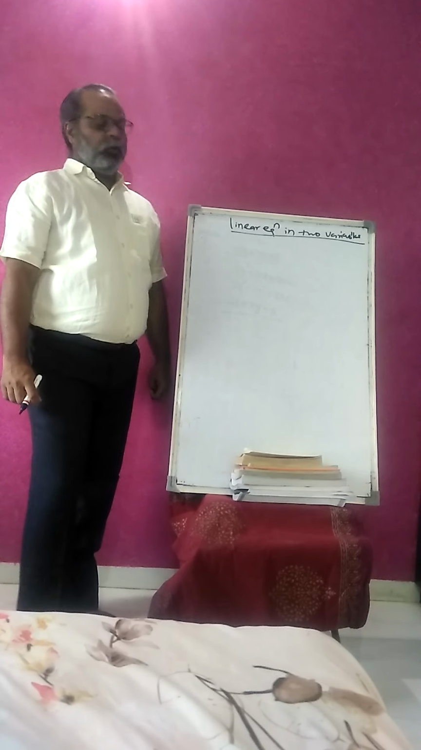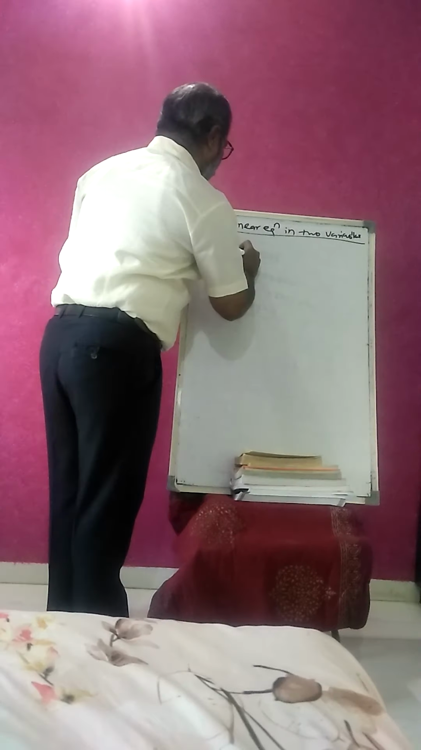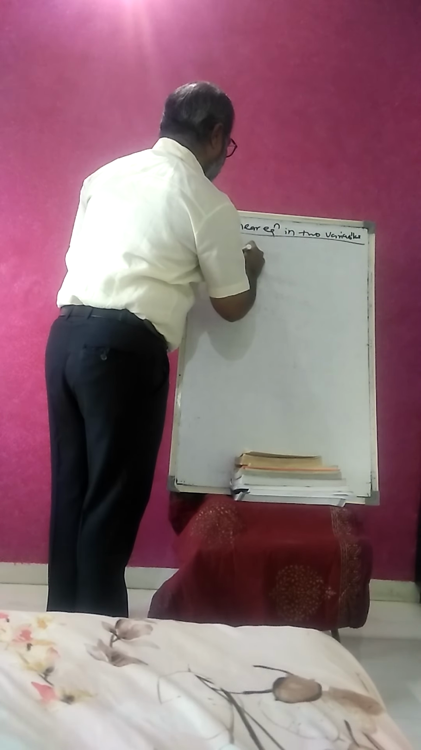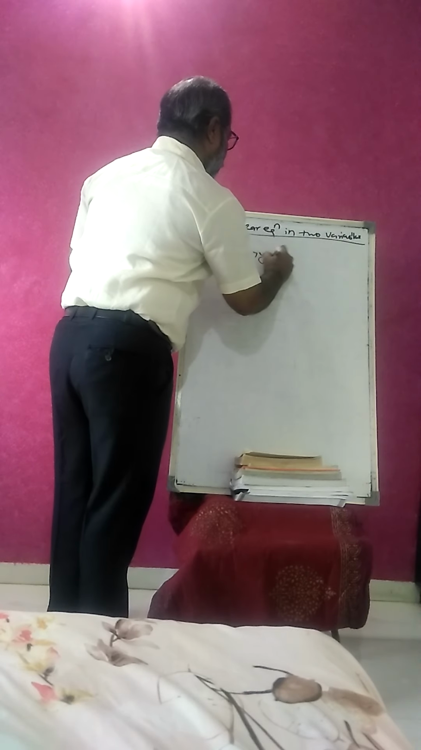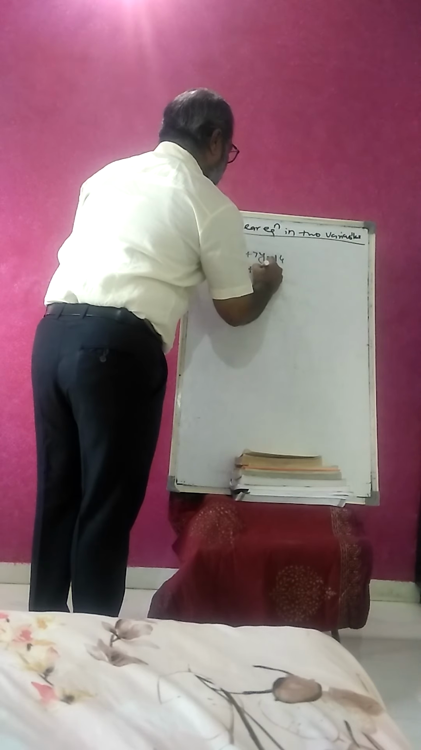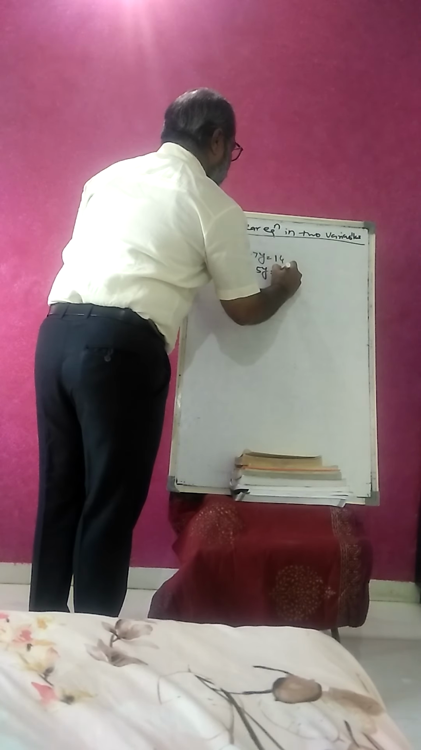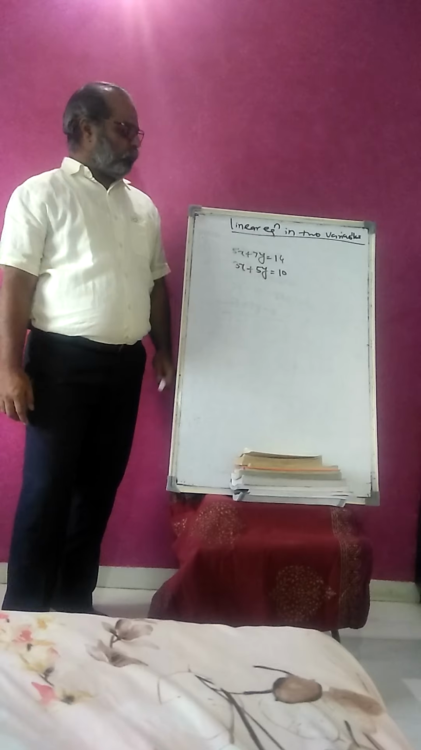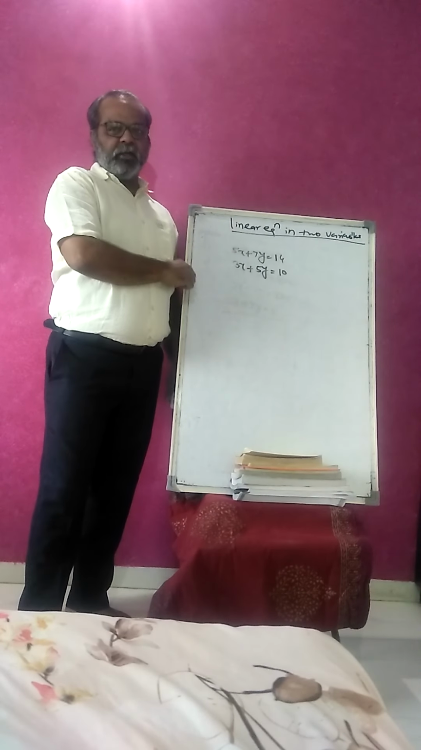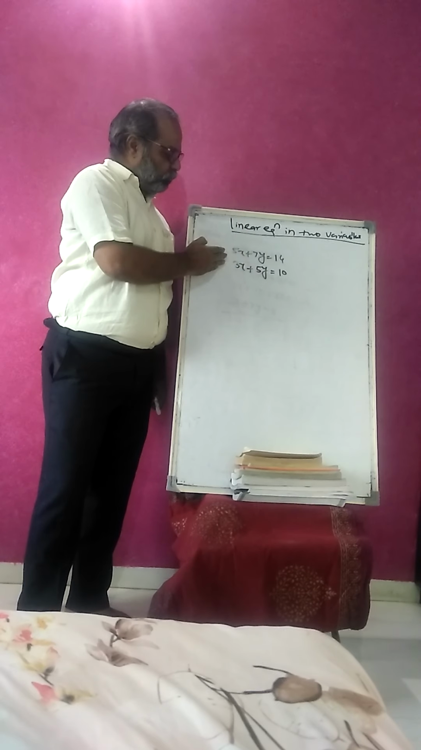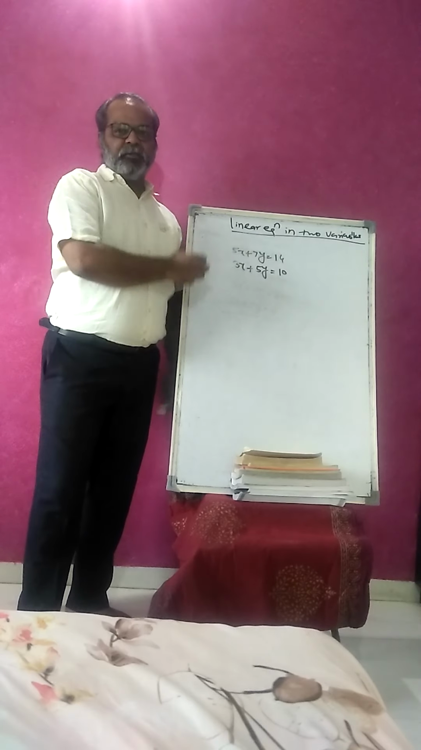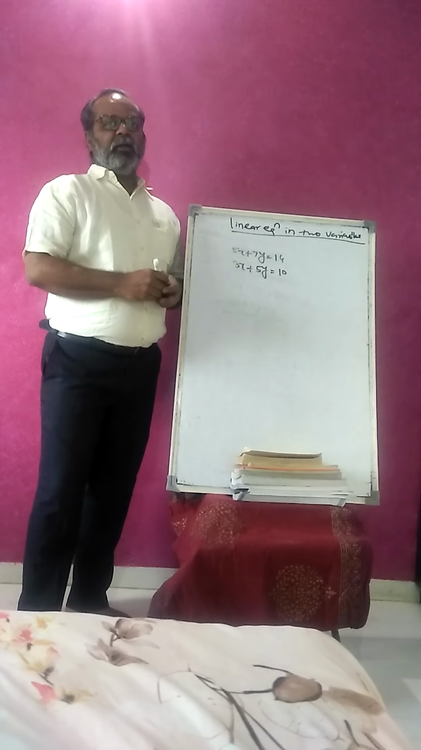Okay, so I write some equations on the board. Here is 5x plus 7y is equal to 14. The next equation is 3x plus 5y is equal to 10. So there are two equations with two variables. When we take two equations of two variables, that system is called simultaneous linear equations.